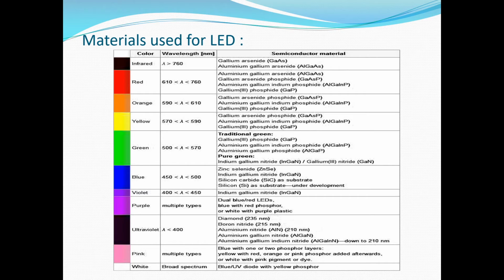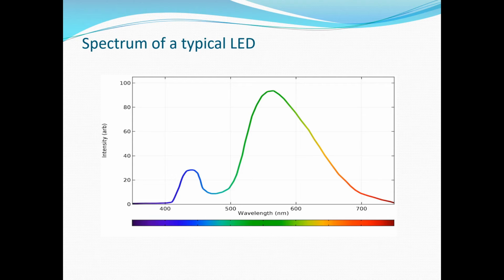So for AlGaInP, the wavelength will be 630 to 680. For gallium indium phosphide, the wavelength will be 670. So here I have given the table for the wavelength of light and their particular material. This is the spectrum of typical LED. The frequency spectrum of LED is centered about a wavelength of 0.65 micrometer and has a spectral width of about 0.02 micrometer. These are the results of the gallium arsenide phosphide diode.